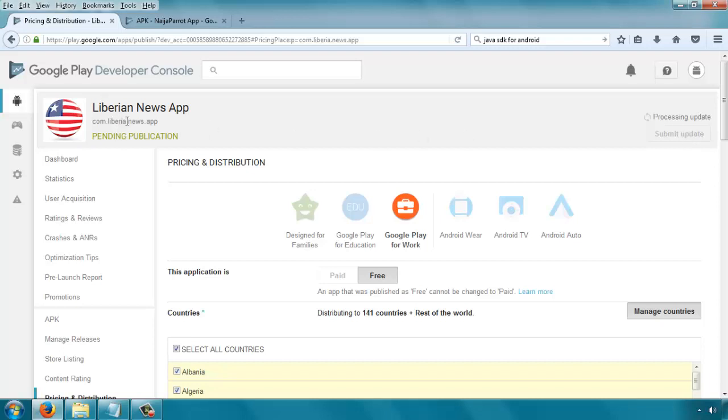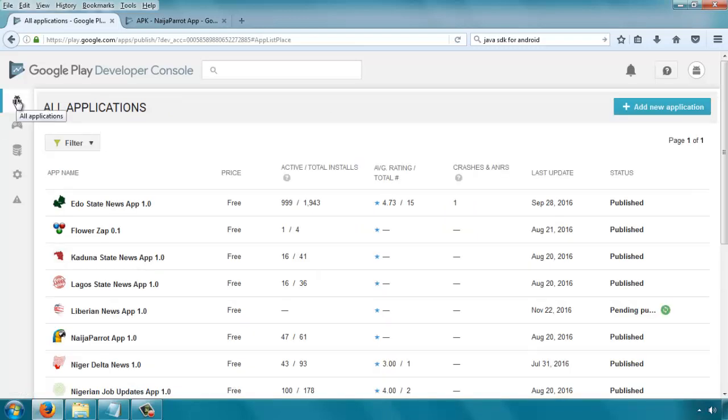So this is the name of our app, com.library.news.app. And when you've done this, if you click on submit and wait for some hours, when you come back here, you should be able to see your app listed in the Play Store.